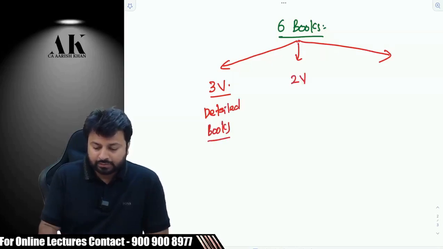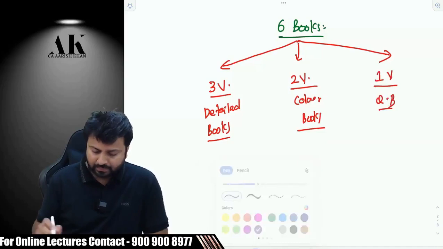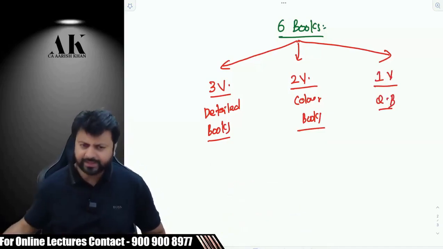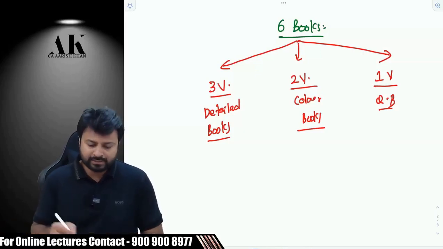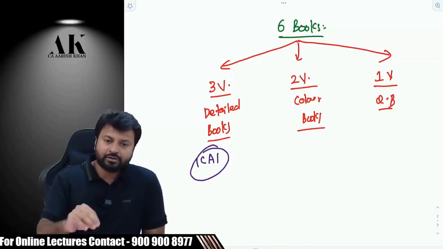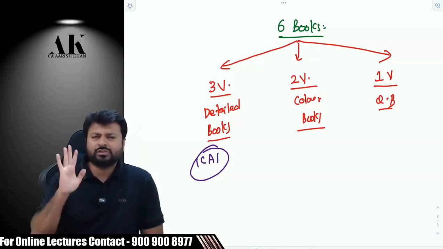There are 2 volumes of color books. And there is 1 volume of question bank. Now, let me tell you which book will be used when and how it is useful to us. The detailed books are, you can say, a replica of ICAI material. It's a kind of ICAI material where you might get the bare act of many provisions, where you will get detailed illustrations, and so on and so forth. You'll get all those things in the detailed book.